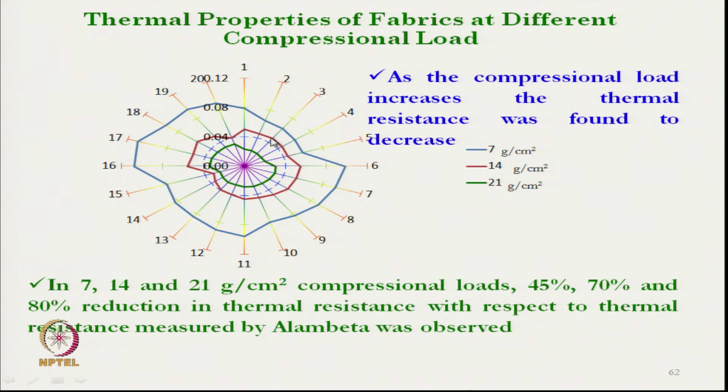So, as we keep on increasing the pressure, the fabric gets compressed, and the reduction in thermal resistance is 45%, 70% and 80%. So, at 7, 14 and 21 gram per centimeter square compressional load, there is 45%, 70% and 80% reduction in thermal resistance with respect to the thermal resistance measured by Alambeta. So, that has been observed here.